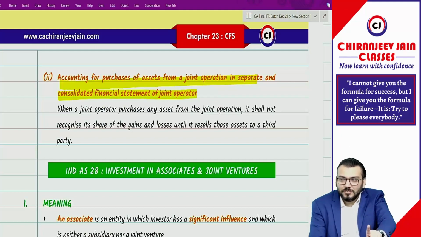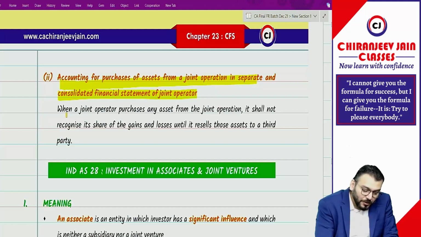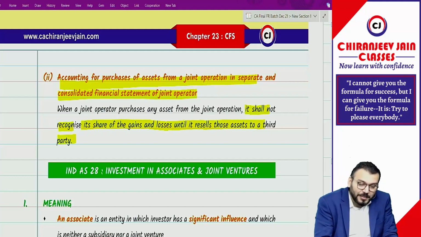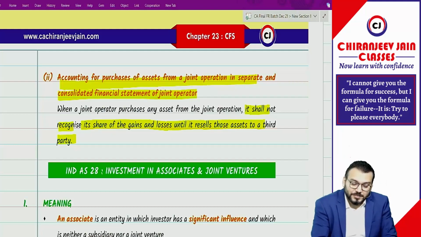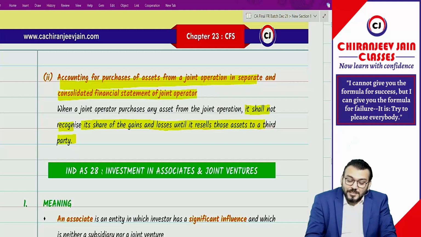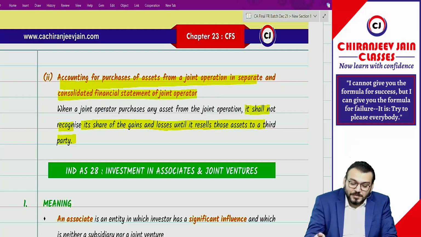Yes or no? Got it? Have you understood this point now? When a joint operator purchases any asset from a joint operation, it shall not recognize its share of gain or loss until it resells those assets to a third party. Have you understood? Now you will do it on your own. It shall not recognize its share of any gain or loss until it resells those assets to a third party.